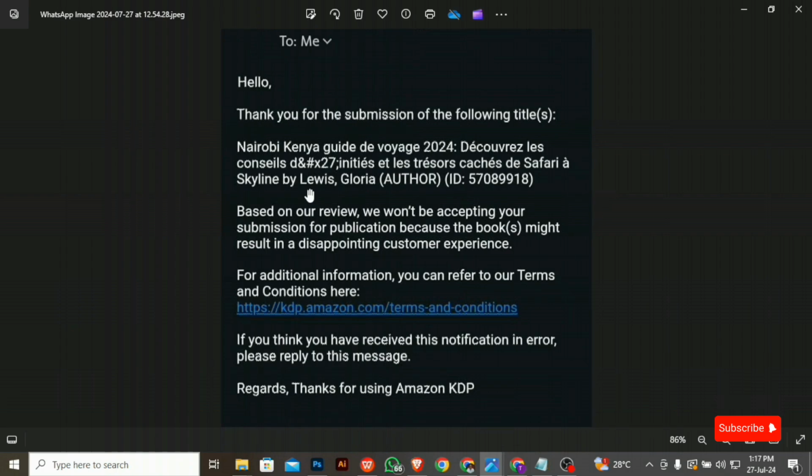This is painful because you have spent a lot of time working on a book. You have spent countless sleepless nights. You have stayed up formatting, designing your covers, even paying someone to help you format or design your covers. And at the end of the day, after publishing, you get this message saying your work cannot be accepted because of disappointing customer experience.